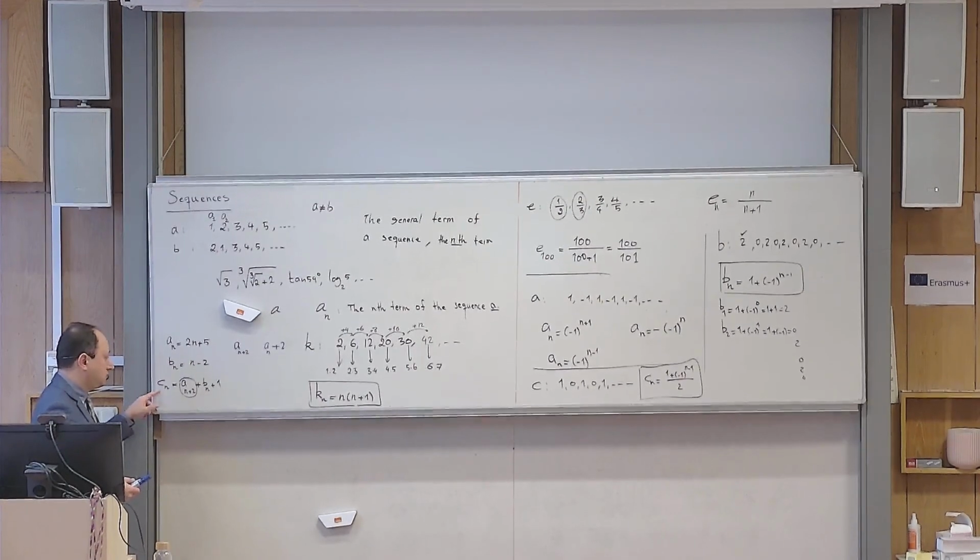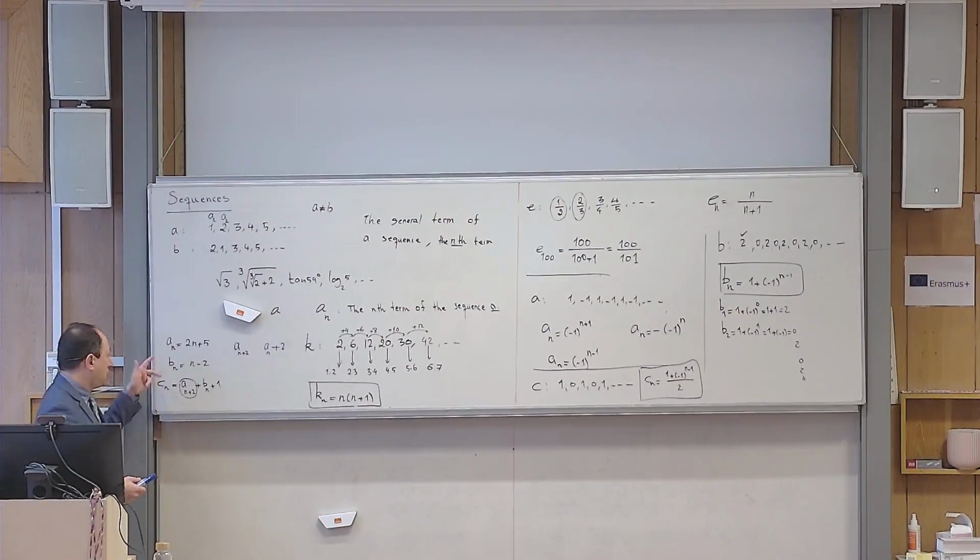First of all, tell me, is the question clear? So I have two sequences. These are the general formulas for sequence A and B. I haven't given you the formula for sequence C directly in terms of n. I have defined C sub n in terms of sequences A and B in this way.